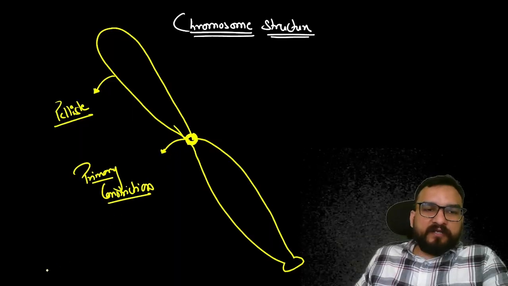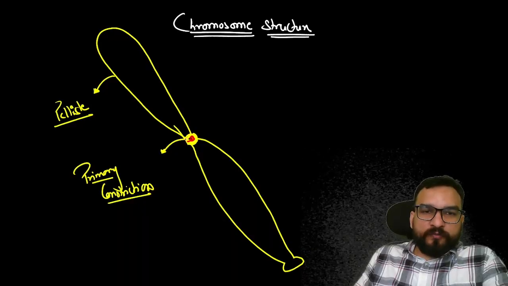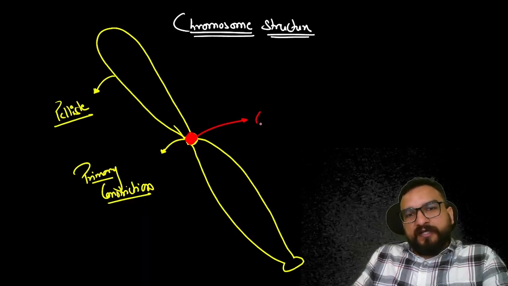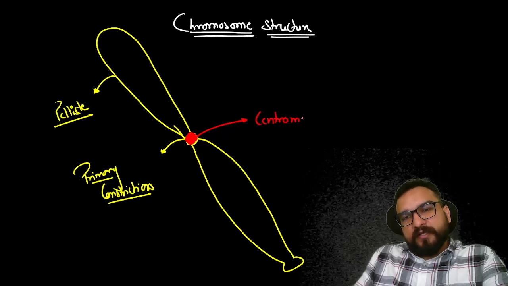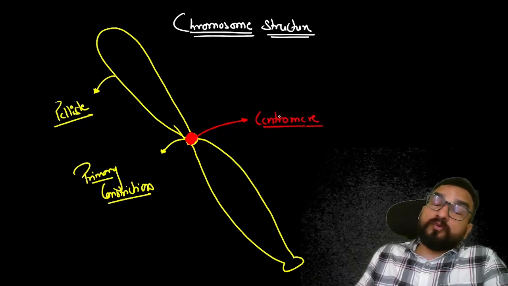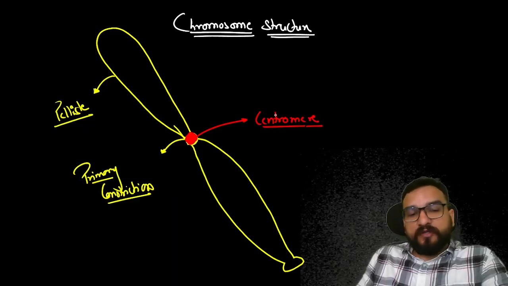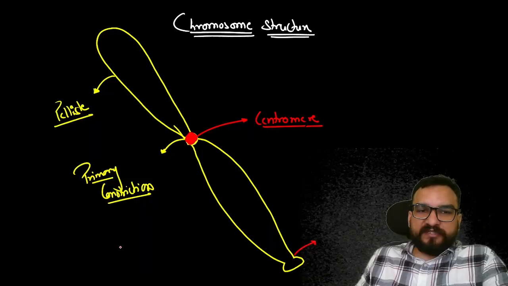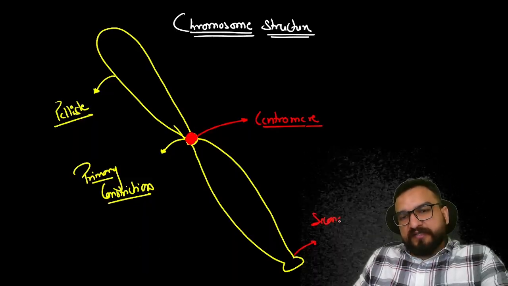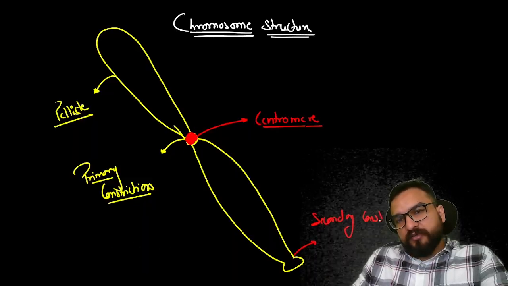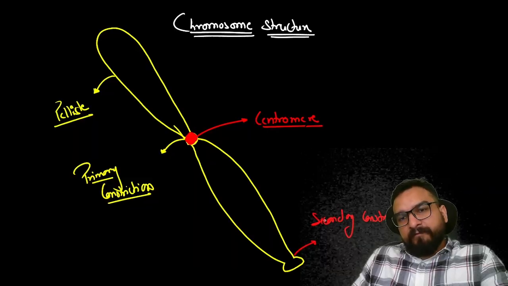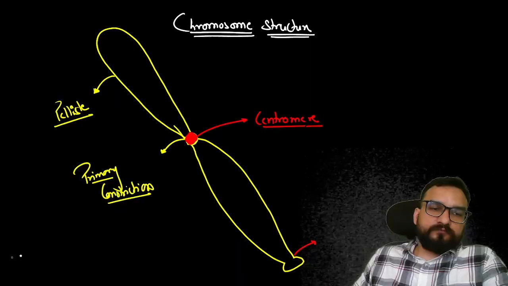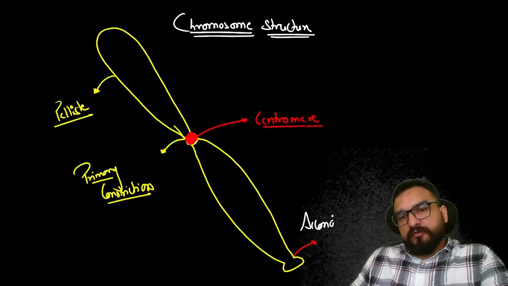And over here one important thing will be there, that is centromere. Like this, a bundle-like structure you are going to see, and this we are going to call centromere. You have to learn this as it is. These are the terminologies for it. Now this is the basic structure you are going to find. Primary construction is this. In the lower side you will be finding the secondary construction. Just understand the function right now. Secondary construction.